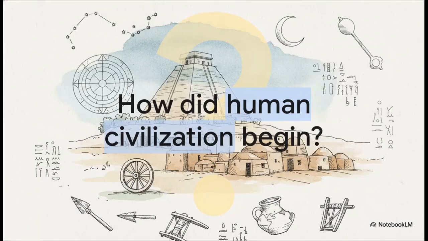Let's dive right into this by starting with an incredibly simple but huge question. Have you ever actually wondered how human civilization just began? I want you to take a second and picture a world way before computers, before smartphones, and before modern sprawling cities ever existed. Thousands of years ago, people started making these monumental shifts. They began building communities, creating governments, and developing brand new inventions basically from scratch. It really prompts us to consider, where did our modern technology, our laws, and our societies actually originate? Well, the answer lies entirely in our past.